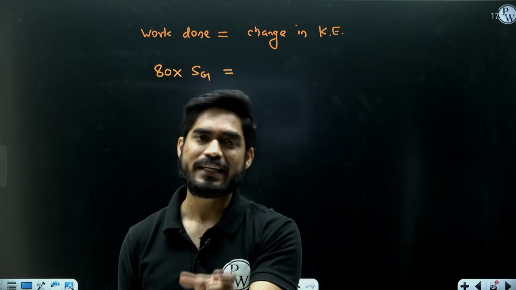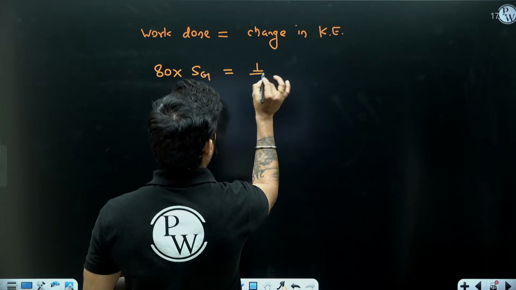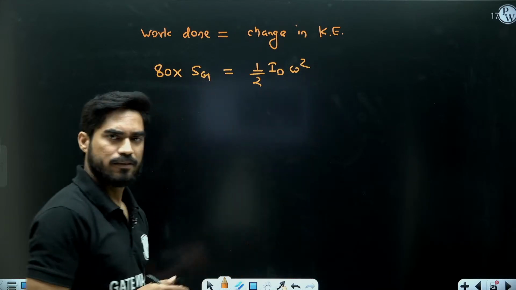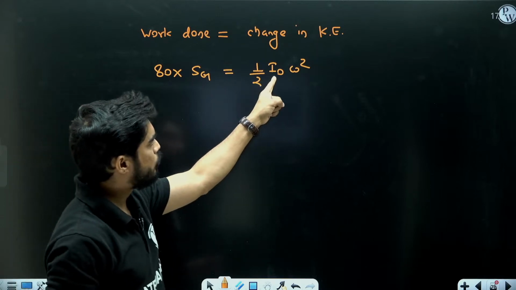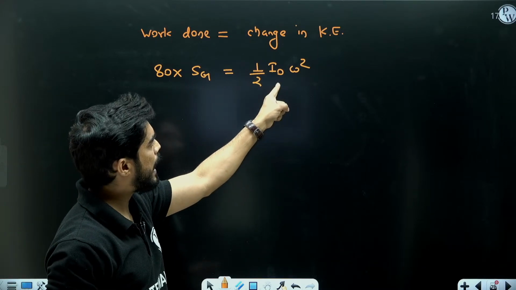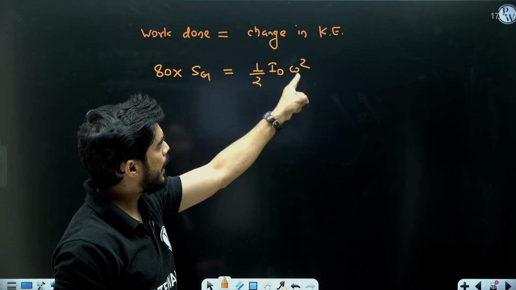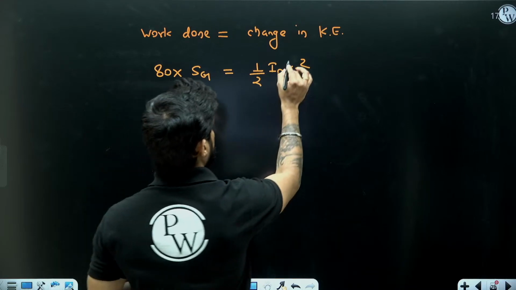But if I write with respect to center of rotation, I will only consider rotational kinetic energy, half I omega square. If I am writing with respect to G, then it will be half I G omega square plus half m v square. Both kinetic energies you will have to consider.